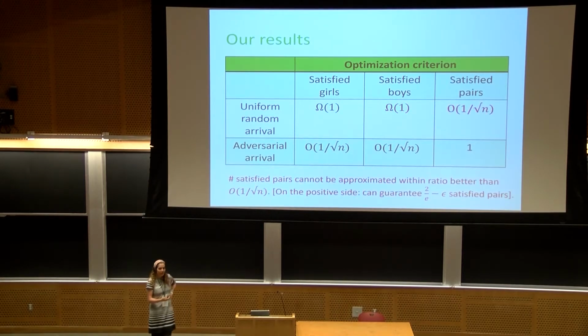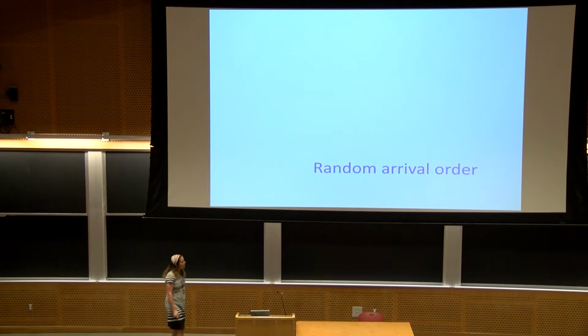And O results are negative results. The way to read this is that there is no online algorithm that can satisfy more than a fraction 1 over root n of pairs when they arrive randomly. And you can see that when the boys arrive in an adversarial order, we have really bad results. In fact, we can only satisfy one pair out of the n pairs, and we cannot satisfy more than a fraction 1 over root n of boys or girls in an online adversarial order. Okay, I think I only have time to describe one result, so let me show you a positive result.